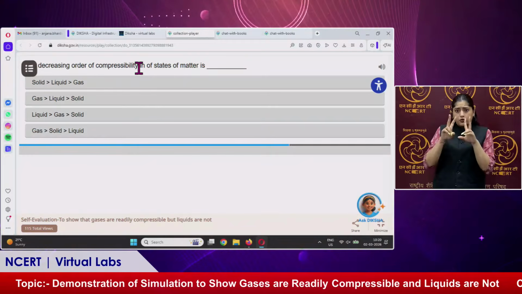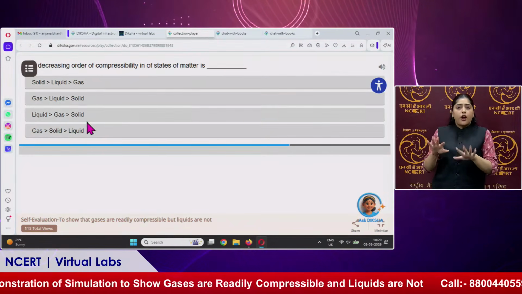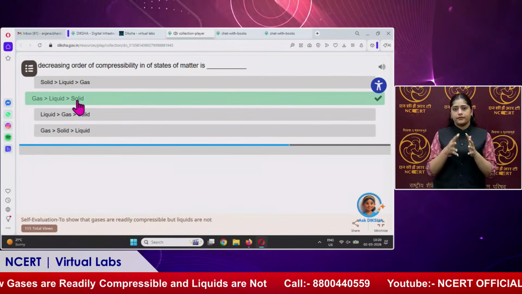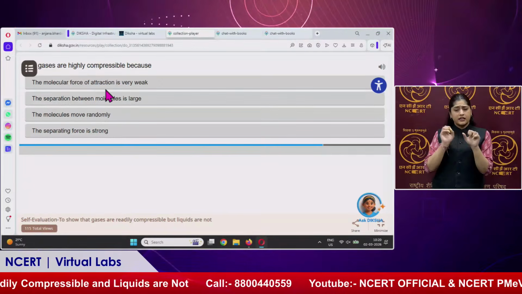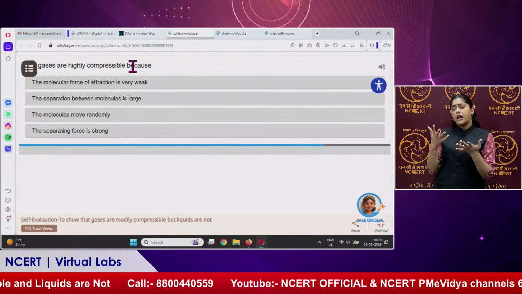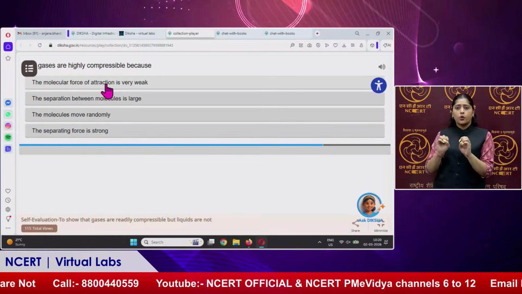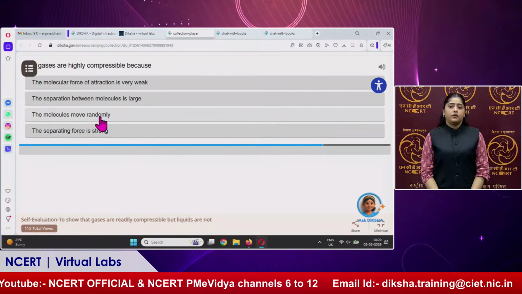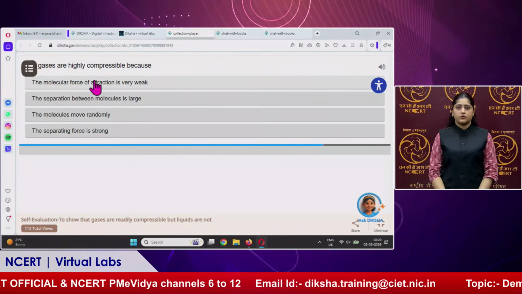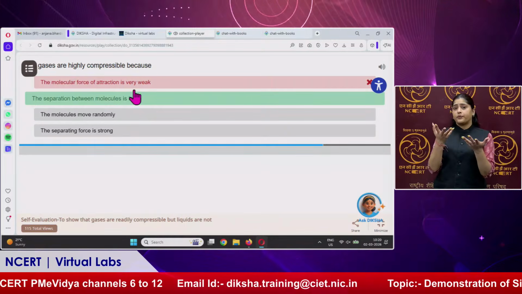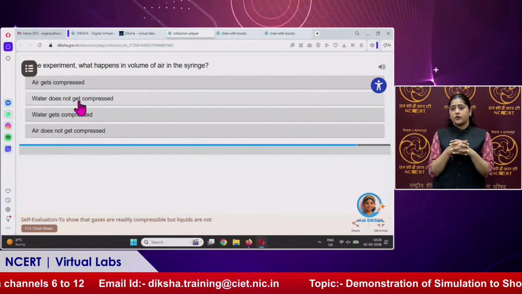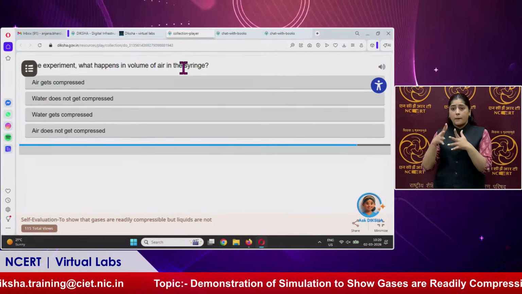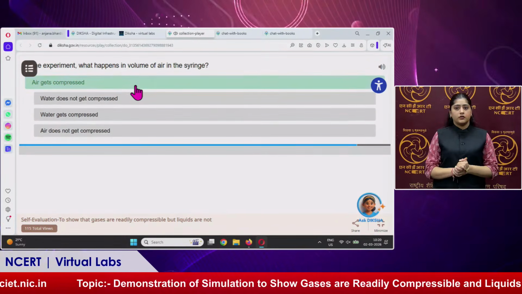The decreasing order of compressibility of the states of matter is gas, liquid and solid, because gases are highly, readily compressible and solids are not. Gases are highly compressible because the molecular force of attraction is very weak, the separation between molecules is large, molecules move randomly, and the separating force is strong. So, the molecular force of attraction being very weak is the wrong one, and the separation between molecules being large is the right one. Yes. In the experiment, what happens to the volume of air in the syringe? Air gets compressed.